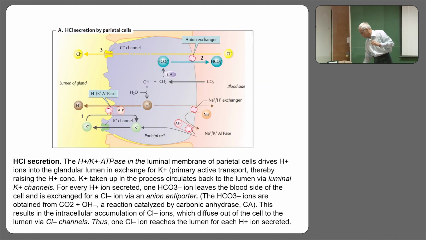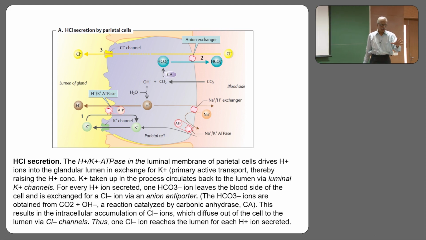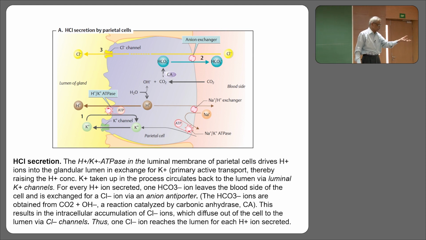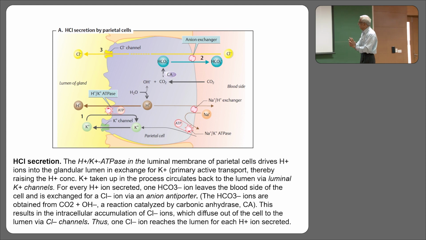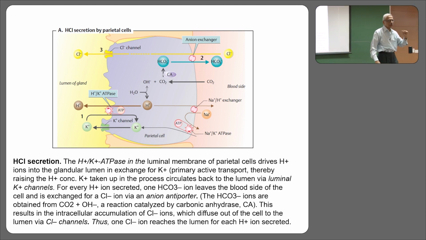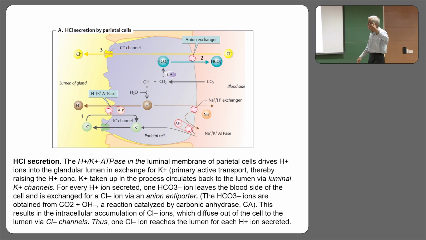Now let us see what is happening within a single cell. We are attempting to find out how a single parietal cell secretes acid. Good so far? Here we have a single huge parietal cell drawn for us by the author. This is the lumen, and this is the basal side. The moment I see the basal side, I start looking for the pump, and the pump is there. And there is another pump here, the hydrogen potassium pump, which has to be on the apical side.